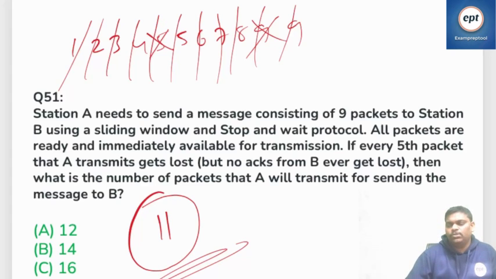Individual, there is no cumulative here, individual. But go back by n is individual also, cumulative also. That is the reason this problem is interesting, for go back by n only. Stop and wait, nothing there.